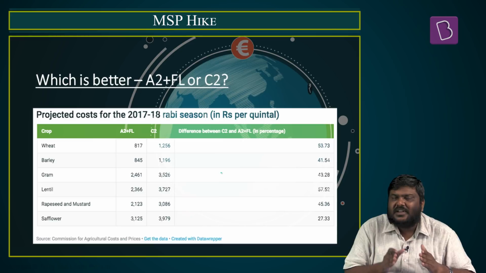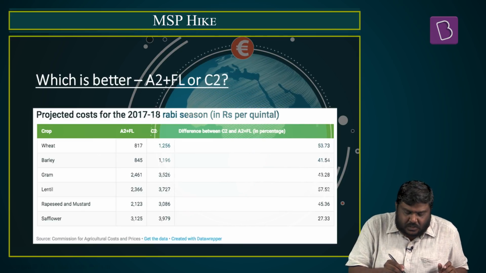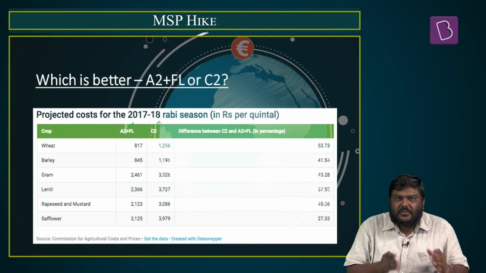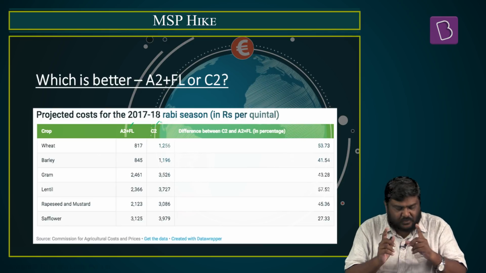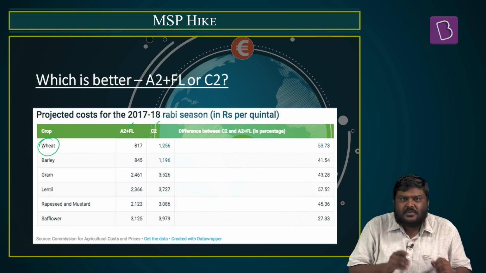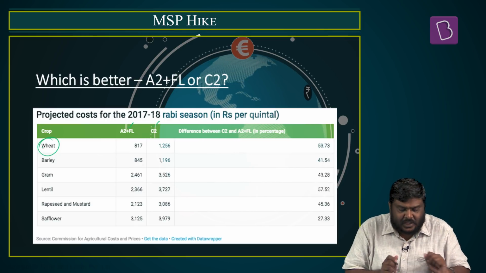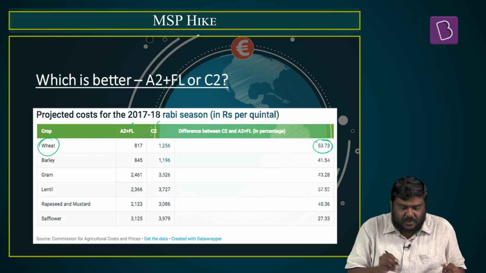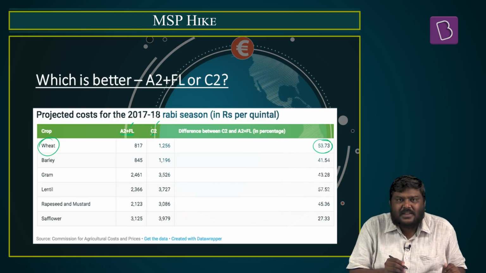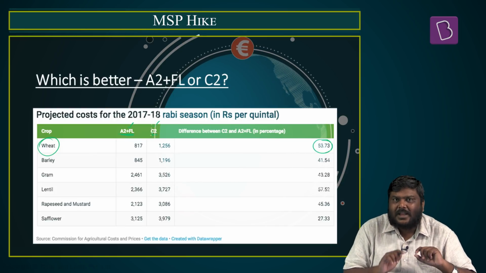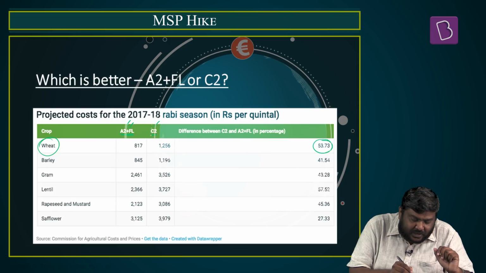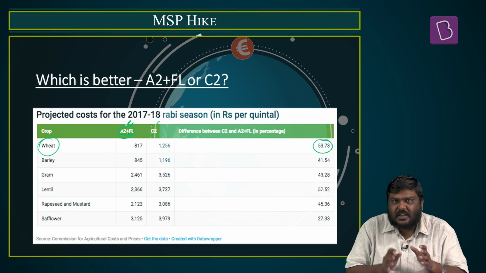For example, in this particular slide you can see that there is a huge difference between the prices of A2 plus FL as well as C2 prices. For example, wheat, which is one of the very important agriculture commodities that is procured by the government of India. There is a 53% difference between A2 plus FL prices as well as C2 prices. But as already mentioned, the government of India will declare the MSP based on A2 plus FL prices.